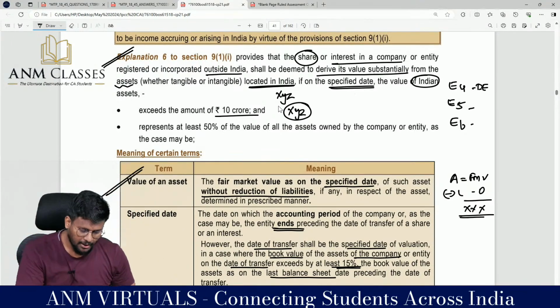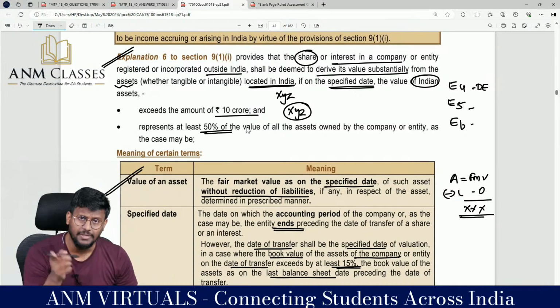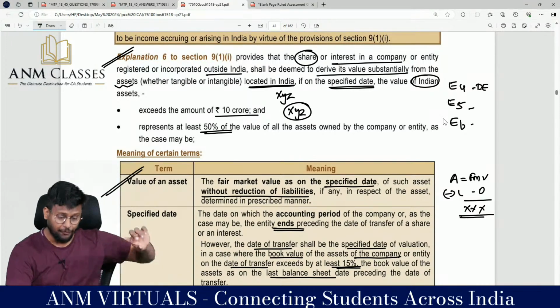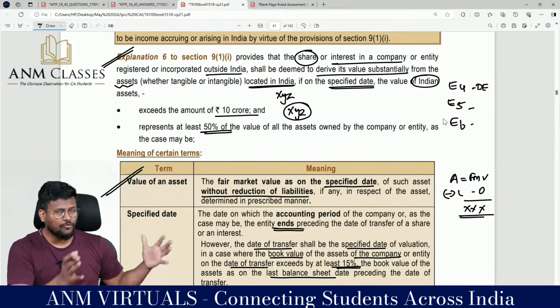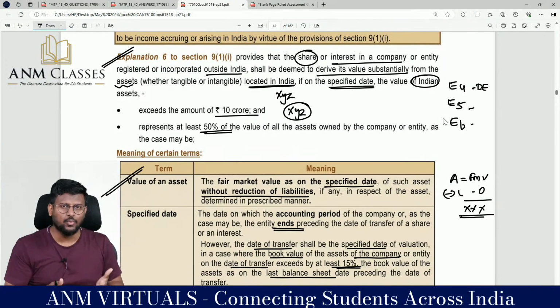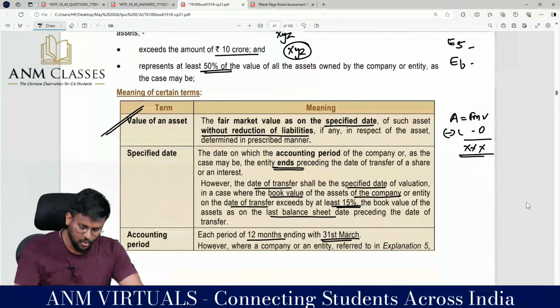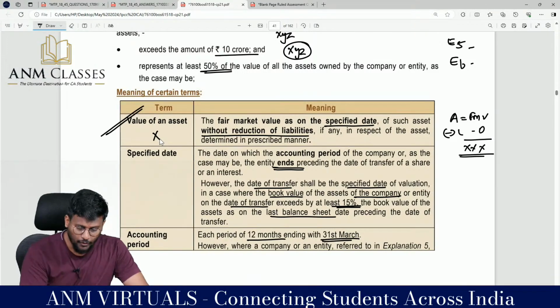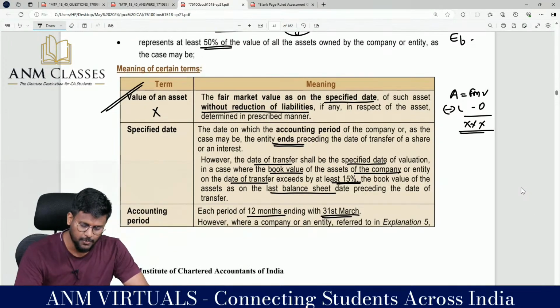Yes. Represent at least 50% value of all the asset owned by the company or entity, as the case may be. That foreign company, out of their assets, the Indian assets, when you compare, it should be more than 50%. What is the value of asset? Value of asset does not mean book value. You have to take the fair market value as on the specified date of such asset without reduction of liability, if any, in respect of asset determined in prescribed manner.